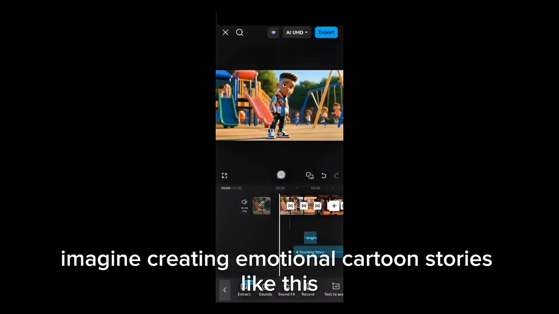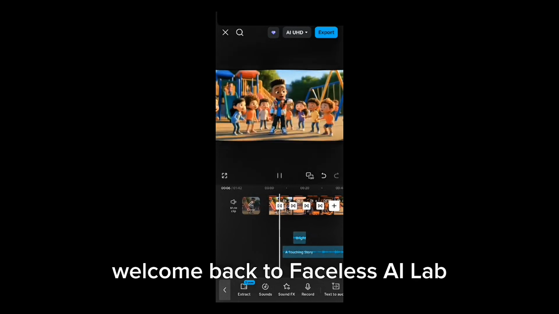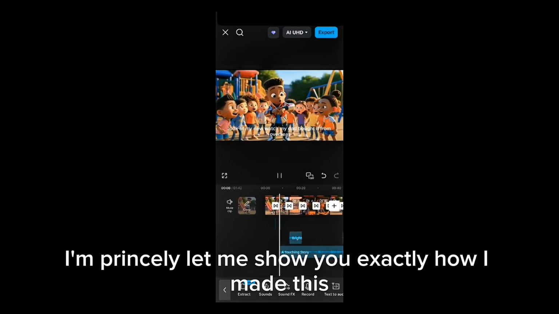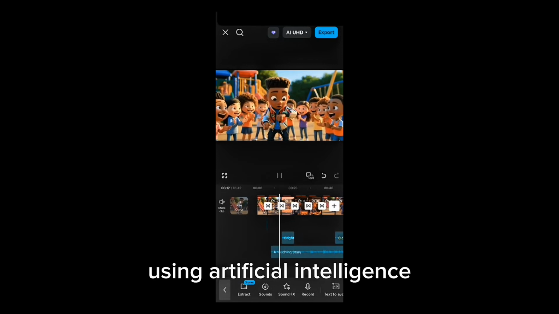Now imagine creating emotional cartoon stories like this, without drawing a single character. Welcome back to Faceless AI Lab. I'm Princely. Let me show you exactly how I made this using artificial intelligence.